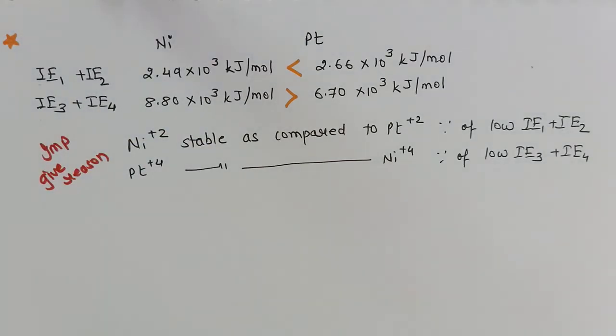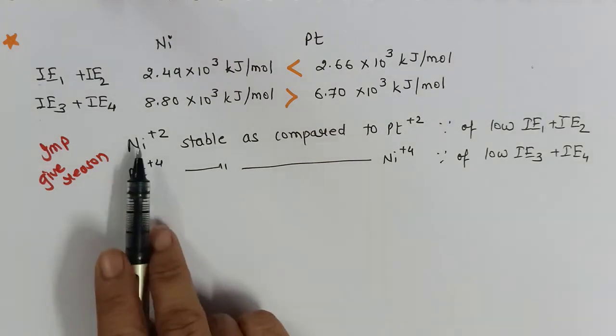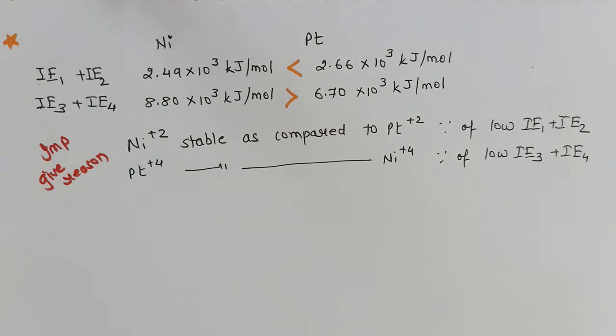And therefore, we say in coordination complexes that all the complexes of nickel generally show +2 oxidation state, and all complexes of platinum generally show +4 oxidation state. Actually, coordination compounds and d block elements are much related because d block elements show the formation of complex compounds. Therefore, if you know d block elements, you can study coordination compounds very well.